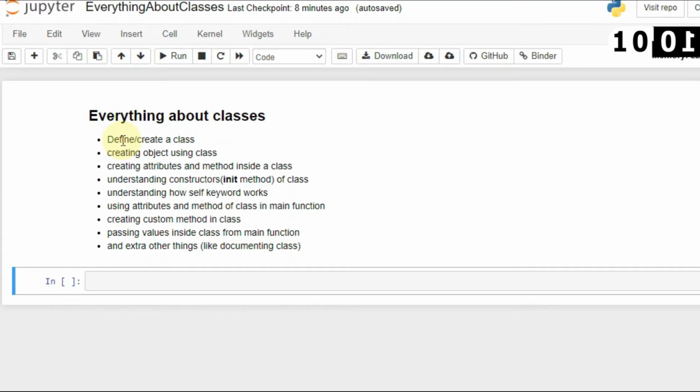After that, when I create methods and attributes, you will also know how you can access those attributes and methods inside the main function. People know how to create a class, but they don't know how to access the attributes and methods they have defined inside a class, so the confusion comes here. I will clear all the confusion, and it works very similar to functions.